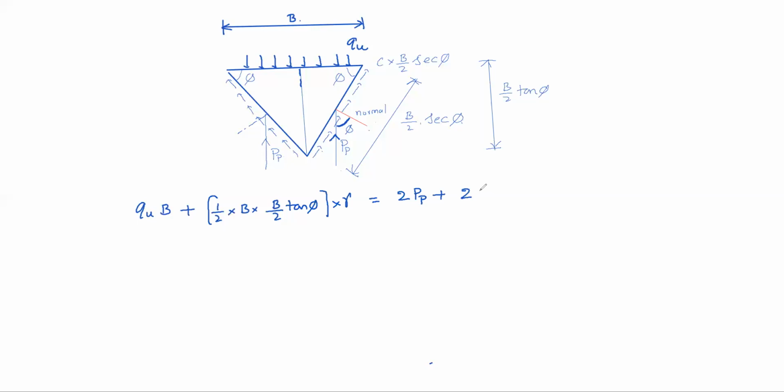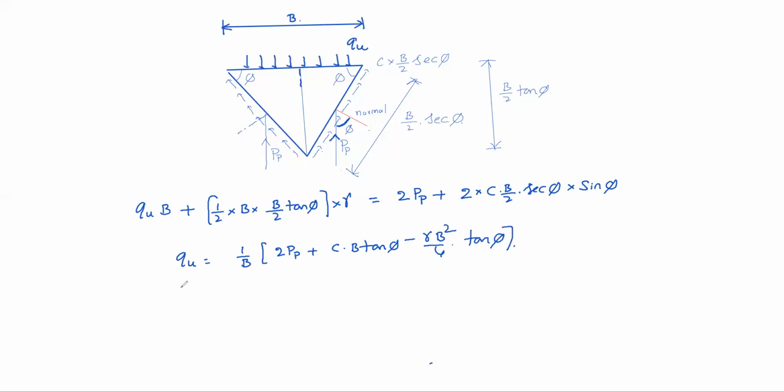So 2 times both sides, C into B by 2 into secant phi into vertical component sin phi. So if you simplify this, you will get QU equal to 1 by B into 2 PP plus C into B tan phi minus gamma B square by 4 into tan phi.